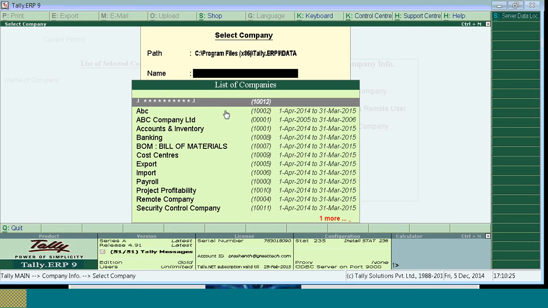The Tally Vault password is given only in order to, I'll just show you what the difference is here. Whenever you load, the company name will not be shown. You can see here, the company name is not shown. When the company name is confidential, the Tally Vault password can be given. Even the financial area is not displayed for the Tally Vaulted company. So now we can see, the company name is not displayed due to confidentiality, and the financial area is also not displayed. This is the difference between Tally Vault and security control.